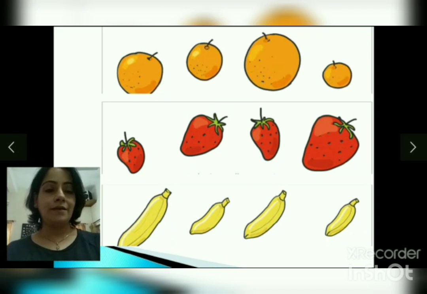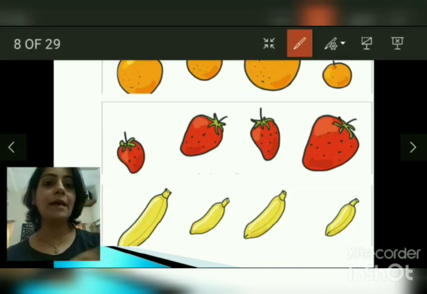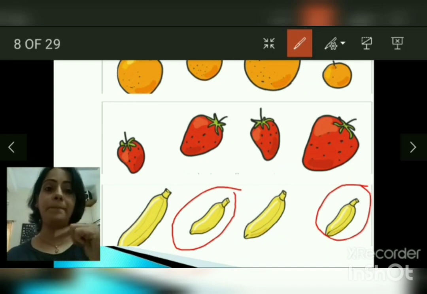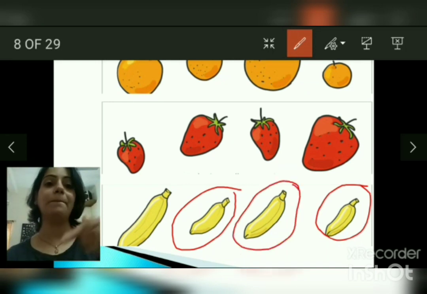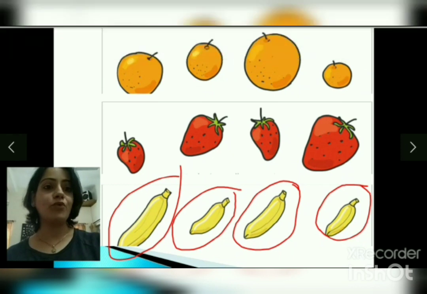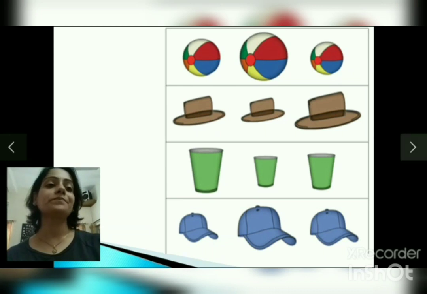Okay. Like right here, you have some oranges, strawberries, bananas. Let's see. And if you have to compare the bananas, you would say, this right here is the smallest banana. Then this is the bigger one. This is the bigger one. It's even bigger than the previous one. And this right here is the biggest one, right? I have some more objects for you. You can compare for yourself which ball is bigger, which ball is the biggest, or which hat is the smaller and which hat is the smallest one of them all, right?